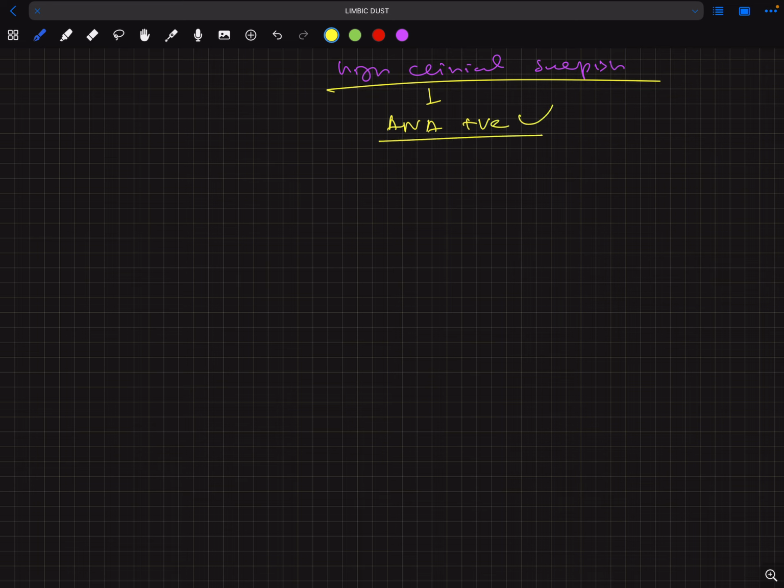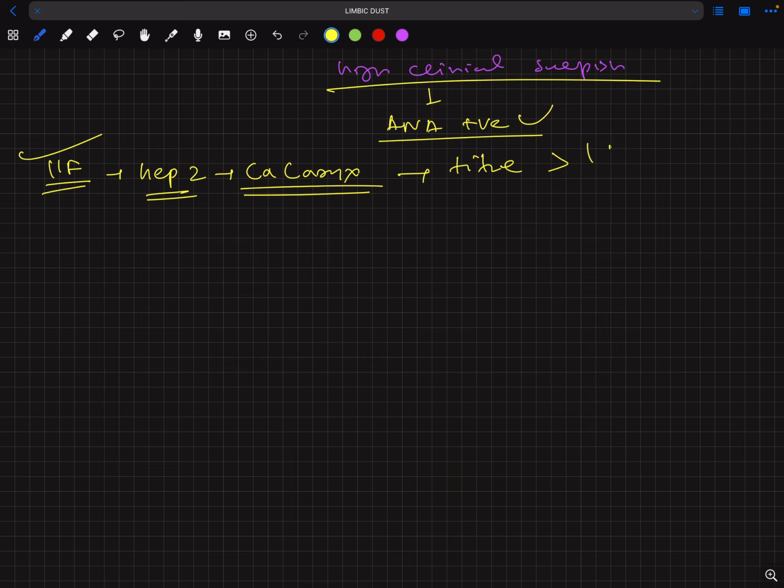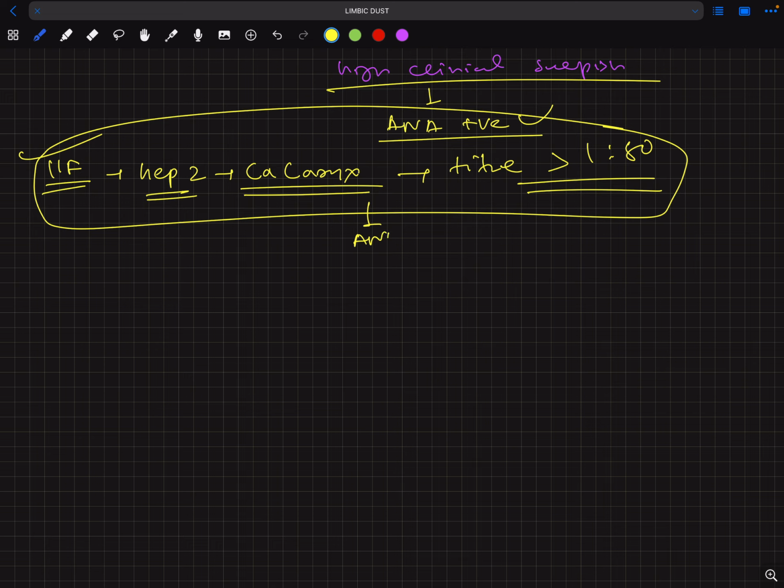How should ANA be tested? There is ELISA and there is indirect immunofluorescence. ELISA is not the correct method. ANA should be tested by indirect immunofluorescence using the human epithelial 2 cell line, with cells derived from human carcinoma larynx, and the ANA titer should be more than 1 in 80. In this case, we say it is ANA positive.